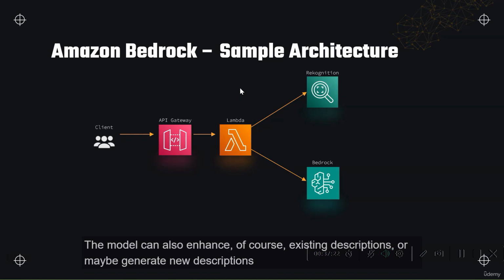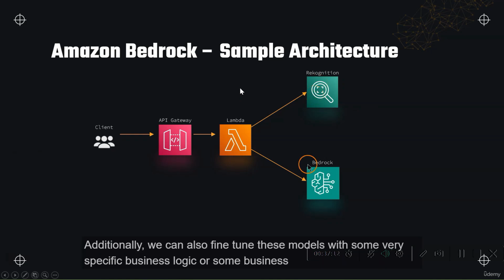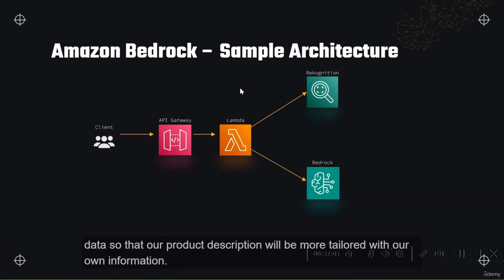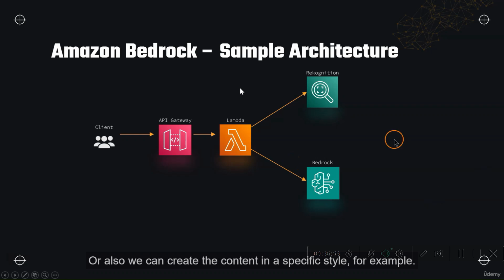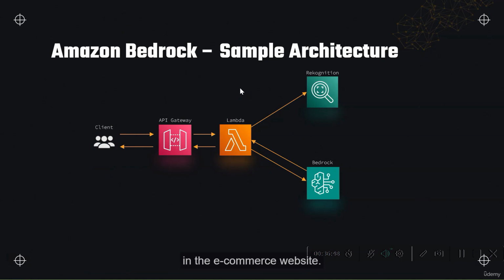The model can also enhance, of course, existing descriptions or maybe generate new descriptions based on the objects that were identified by Amazon Rekognition. Additionally, we can fine-tune these models with some very specific business logic or business data so that our product description will be more tailored with our own information. Or we can also create the content in a specific style, for example. And then we can send our output back to the client so that it can be used, for example, in the e-commerce website.